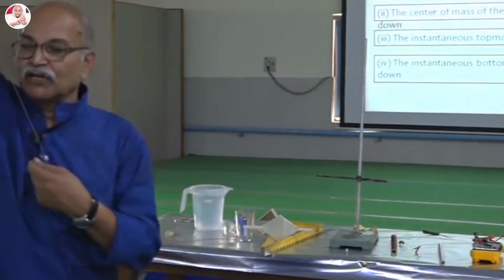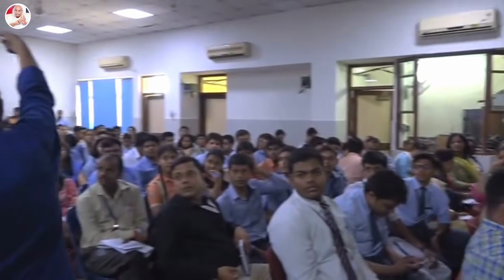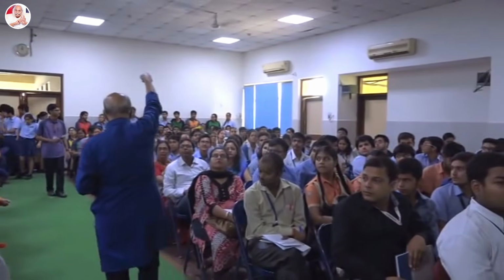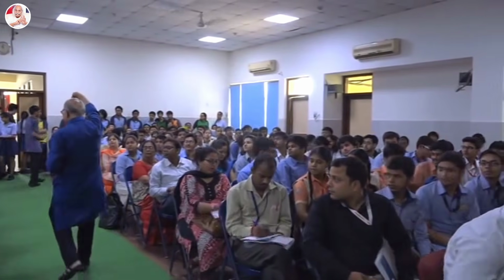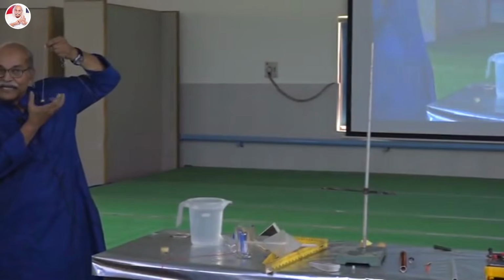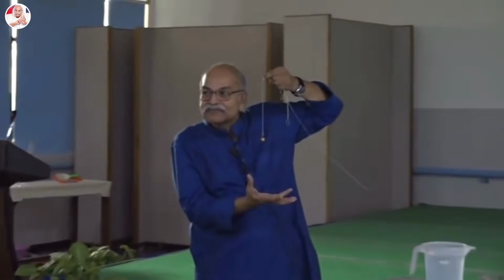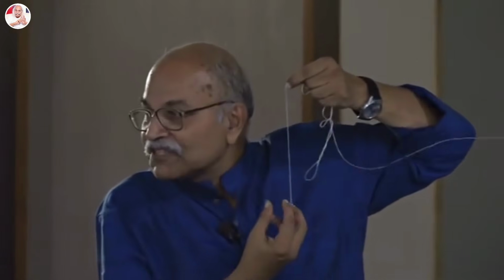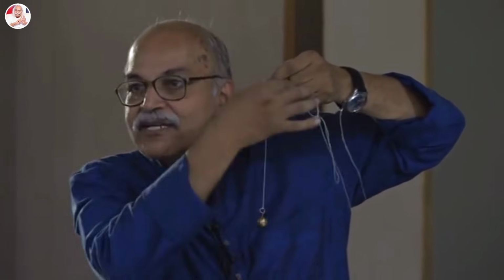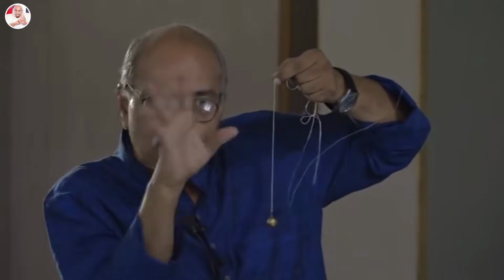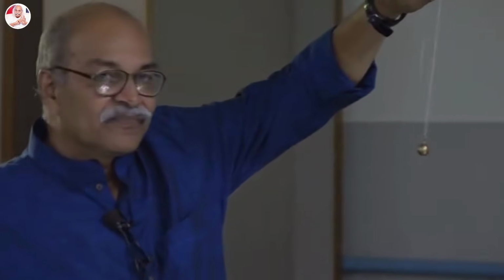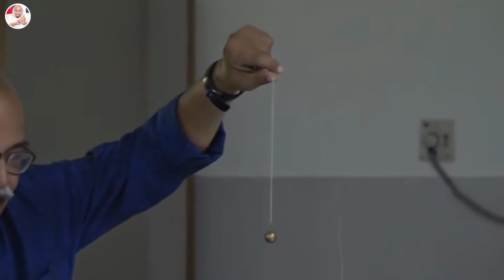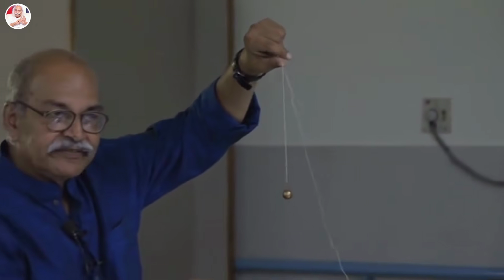Now I have this pendulum bob which is tied to a string, a simple pendulum. Assume this bob to be a uniform spherical object tied to this string. Forget the hook, okay? I am holding this here and then I am dipping it into this water, right?